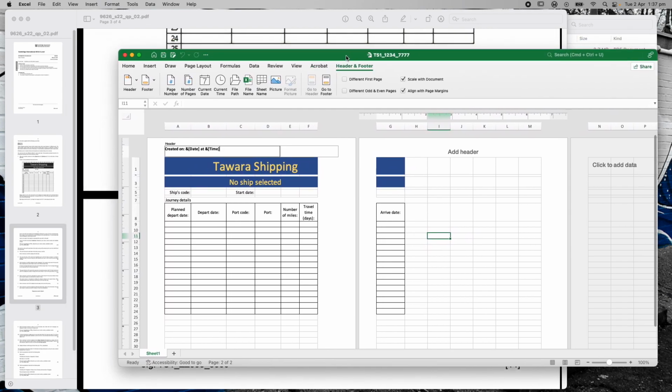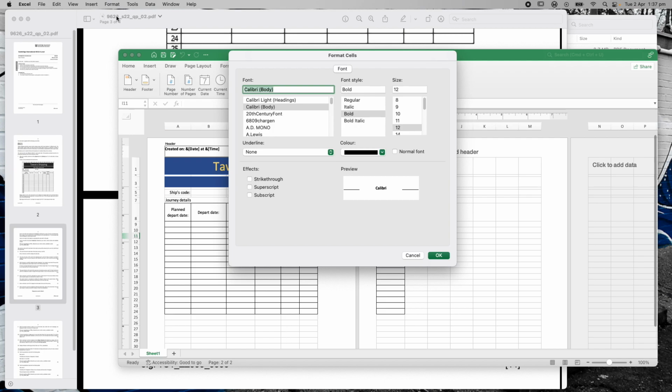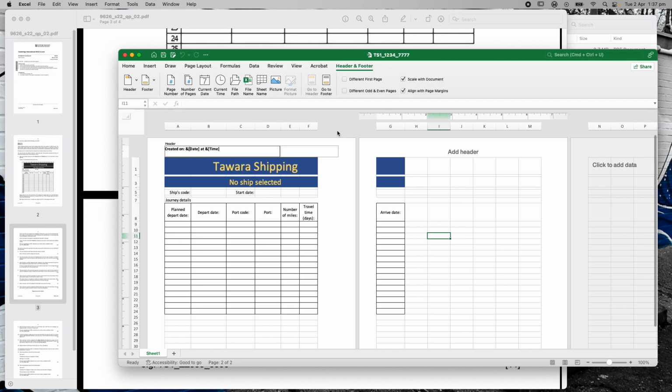So let's work out how we actually check the current date format. Headers and footers. Let's right click on it. Let's go into here. Highlight that. Right click. Control click. No, it's not giving me that. Interesting. Format. So. Okay, I'm going to leave that for a second. I'm going to go back and check how that actually is done, and then I'll come back to that. Formulas, headers and footers, different page.